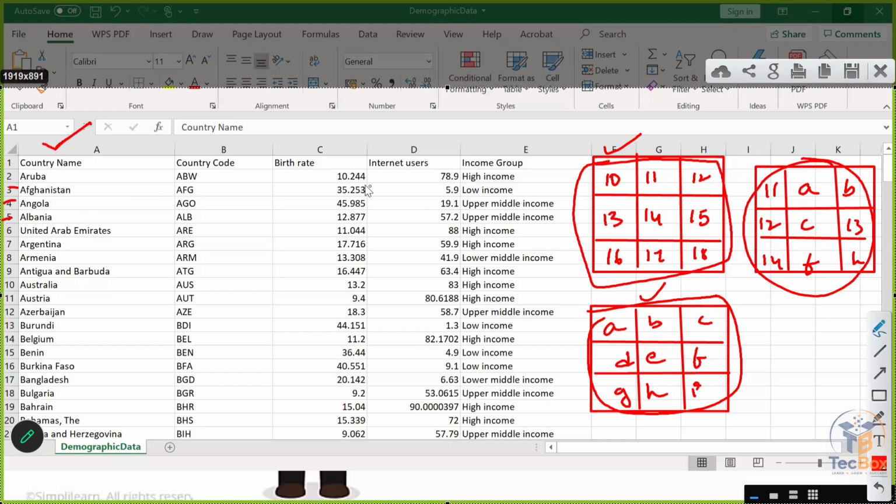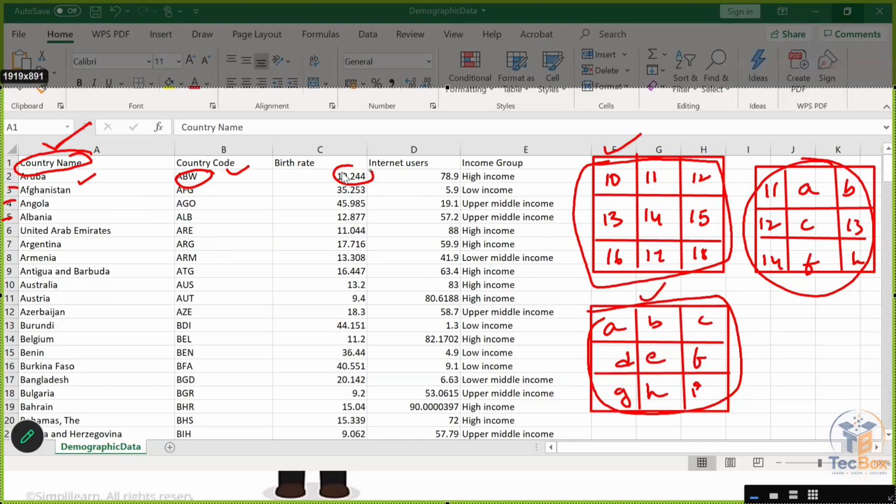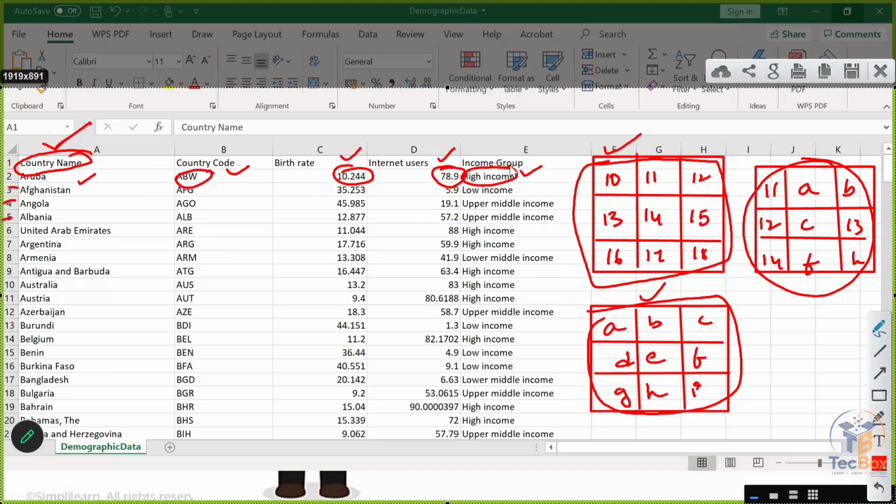For example, in a demographic data set, here I have a column with country name, a column with country code, a column with birth rate, a column with internet users, and a column with income group. Birth rate consists of numeric data. Internet users consists of numeric data. Country name is textual data. Income group appears to be textual data, but it has different categories like high income, low income, upper middle income, and lower middle income.